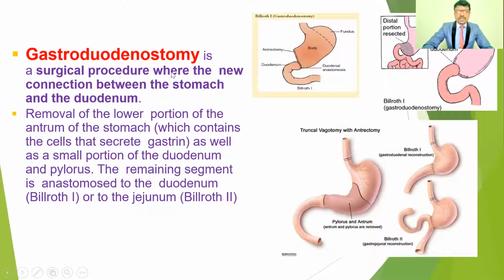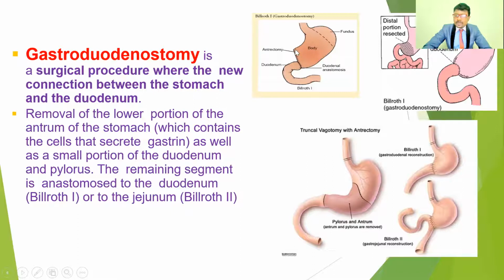This gastroduodenectomy is a surgical procedure where a new connection is made between the stomach and the duodenum. If you see here, this is the stomach and the duodenum, the first part of the small intestine. Here, the lower portion of the antrum of the stomach is removed, which is an antrectomy. This portion contains the cells that secrete gastrin, as well as a small portion of the duodenum and the pylorus. The remaining segment is anastomosed with the duodenum.